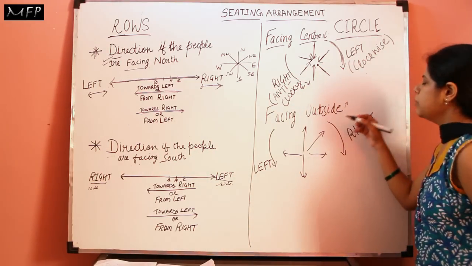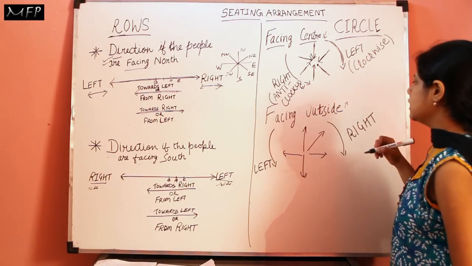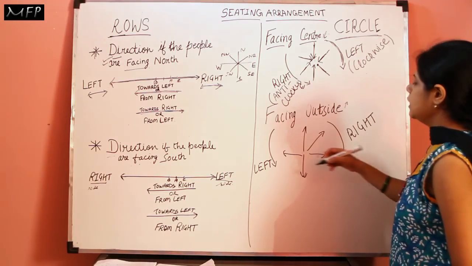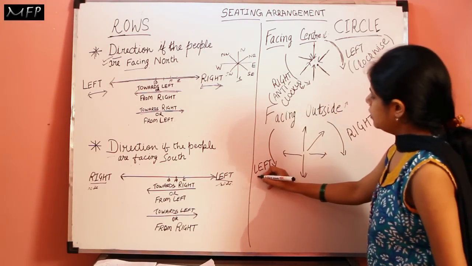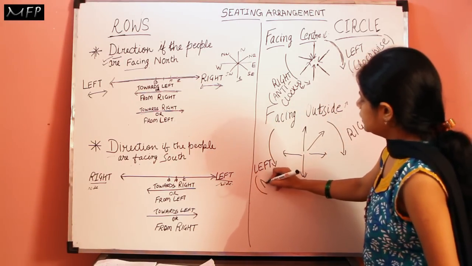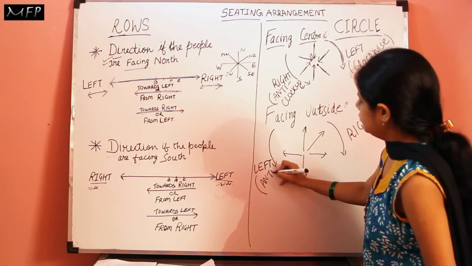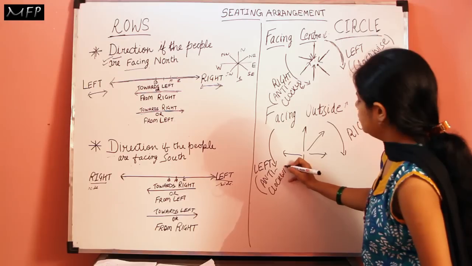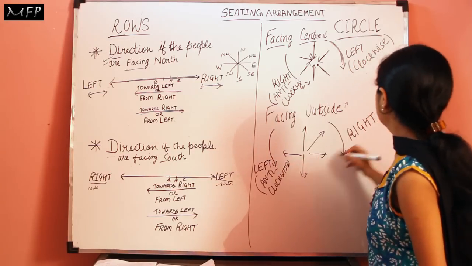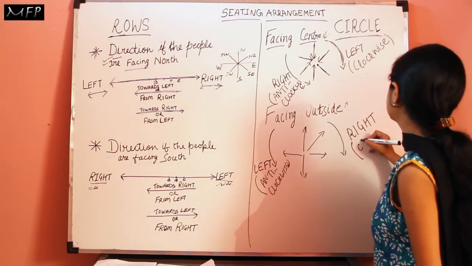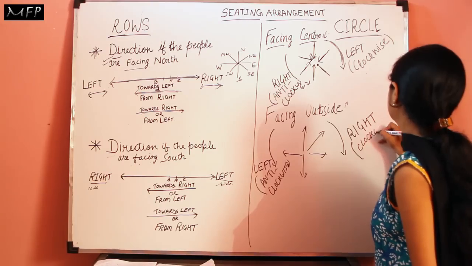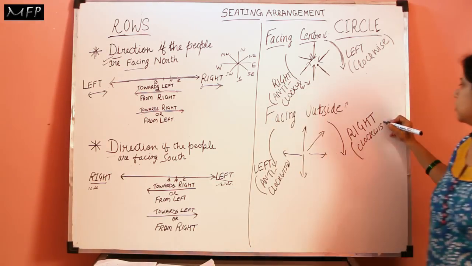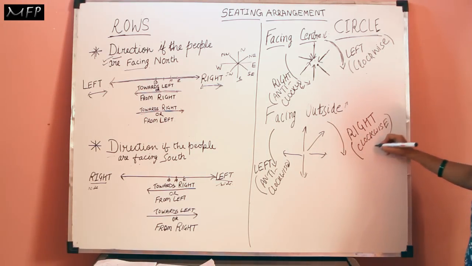And when the people sitting in a circle are facing outside, then their left side will be the anti-clockwise direction and their right side will be the clockwise direction. This is the clockwise direction.